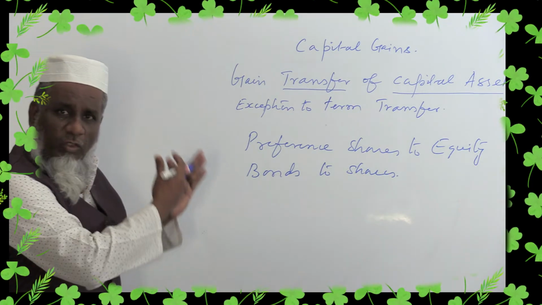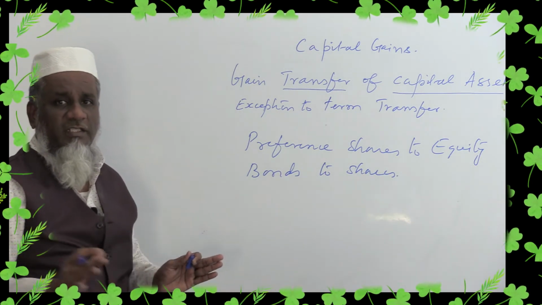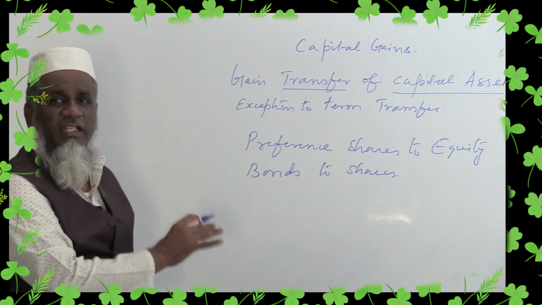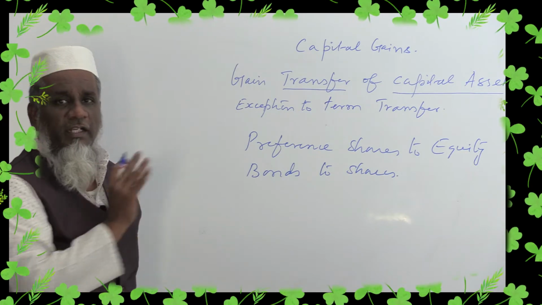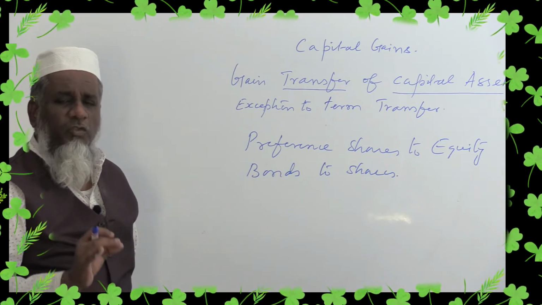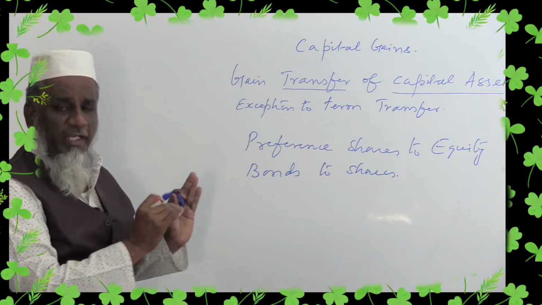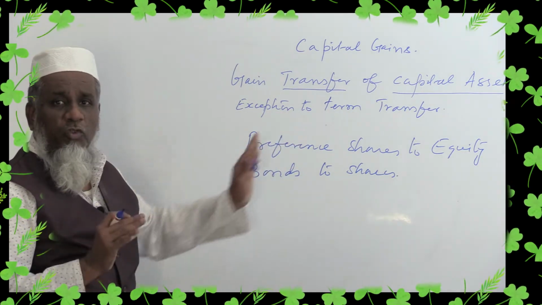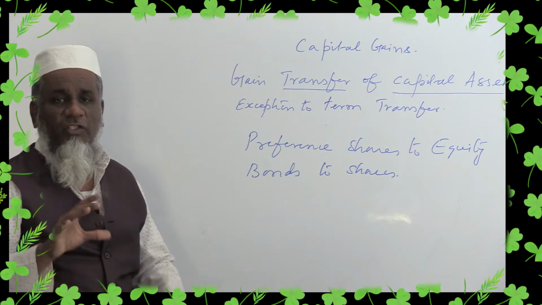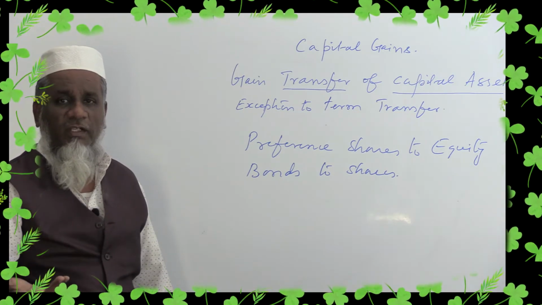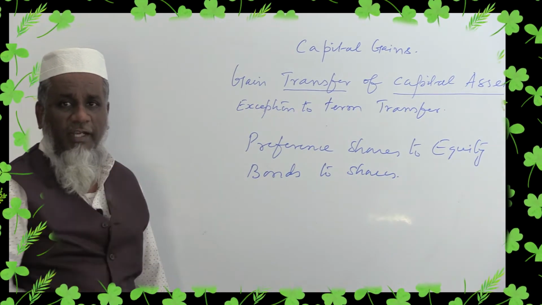There are about 20 points that we will discuss, but the majority of these will not be applicable while calculating the income from capital gain. You can just understand only 3 or 4 items, and you should know the theory part: what are the transactions which are not considered as transfer for the purpose of capital gain.